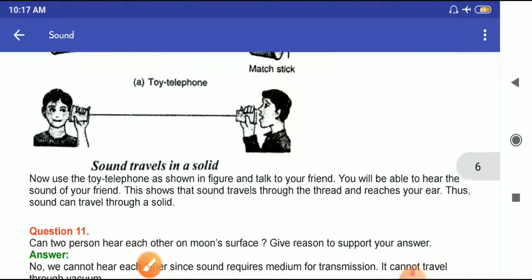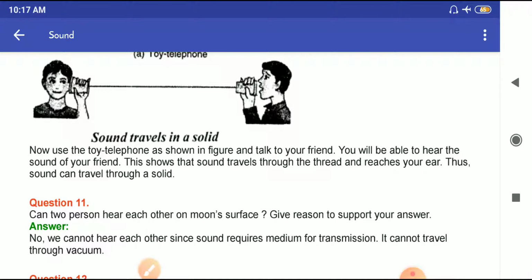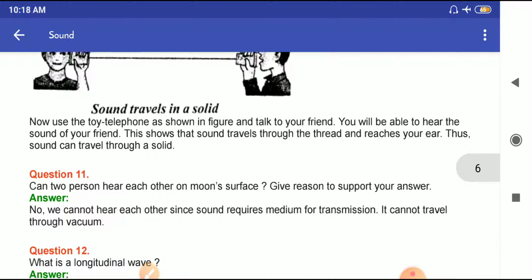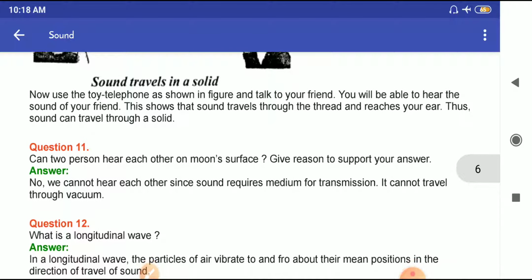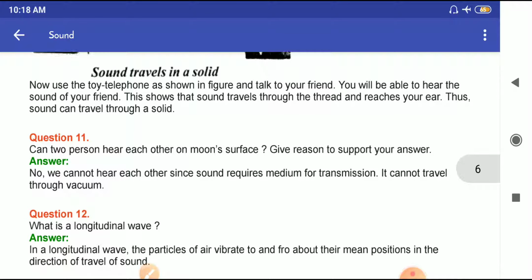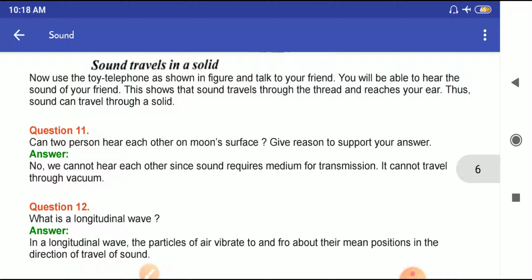Okay, now use the toy telephone as shown in the figure and talk to your friend. You will be able to hear the sound of your friend. This shows that sound travels through the thread and reaches your ear. The sound can travel through a solid.